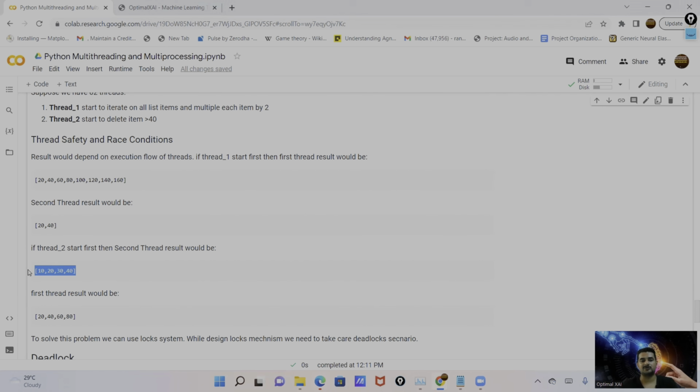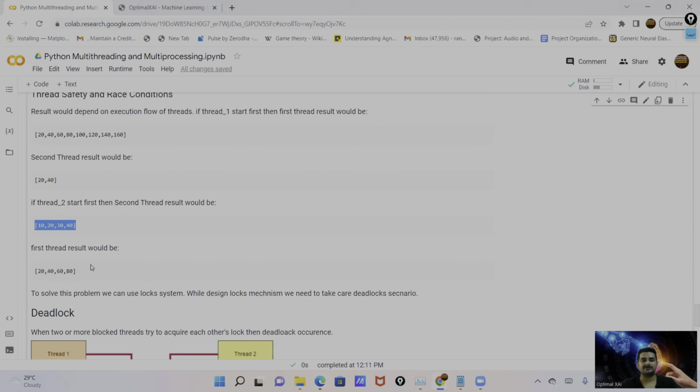As the flow is changed, the output also changes. And for the first task also, the output would be changed. Now we are multiplying the output of the second thread by 2. You can see here 20, 40, 60, 80. Now this output is also changed. This is the output once we execute thread 1 first, and this is the output if we execute thread 2 first. This is the output for the first task.